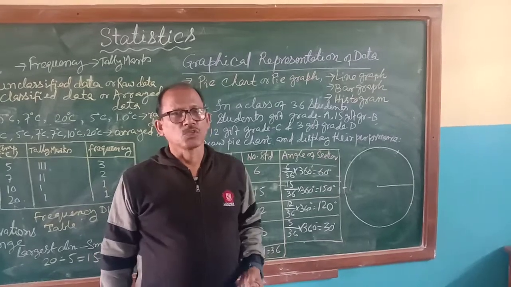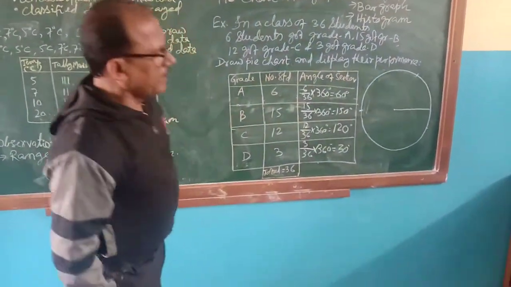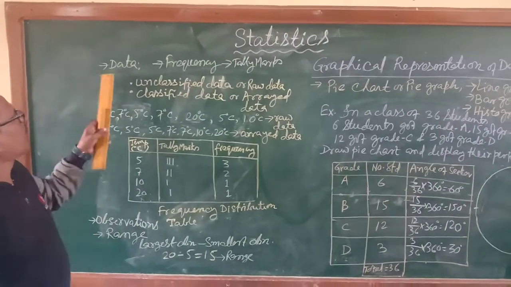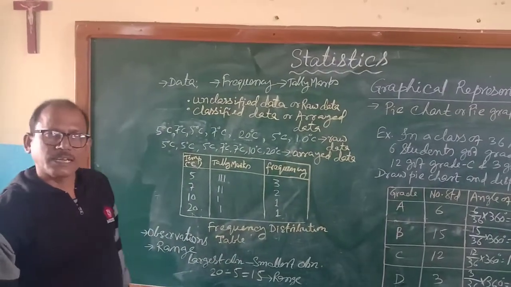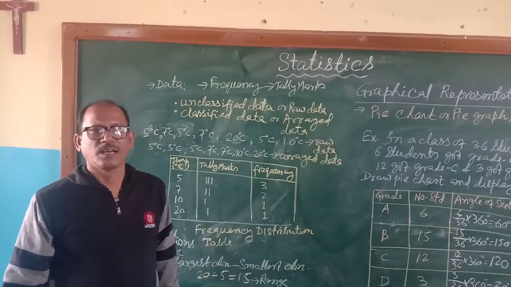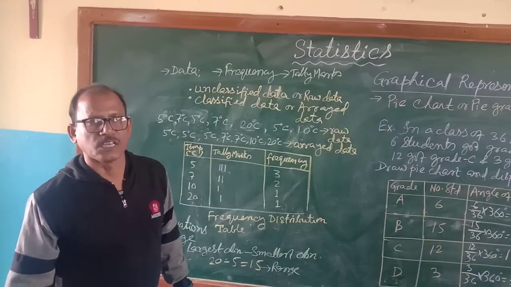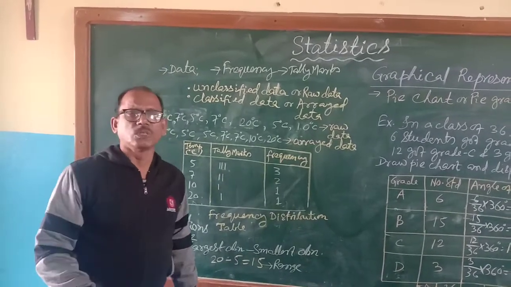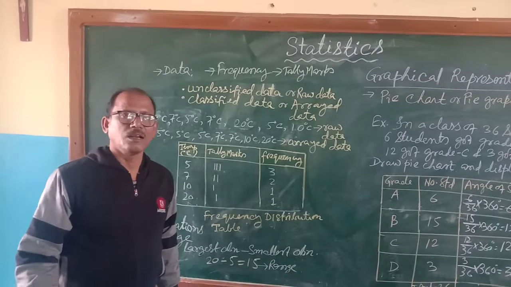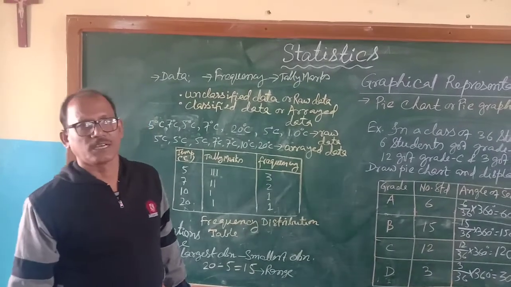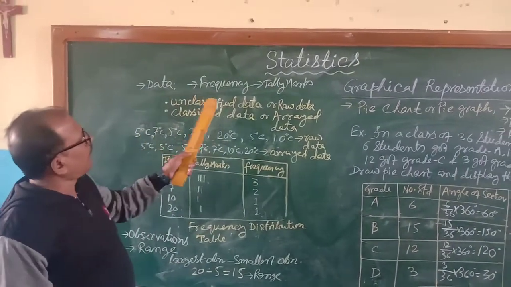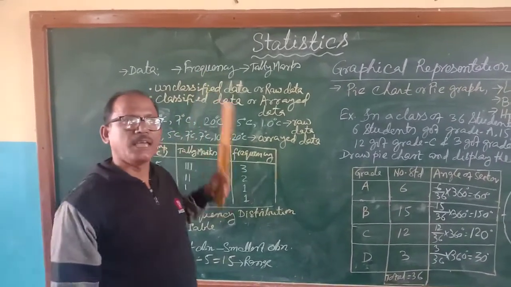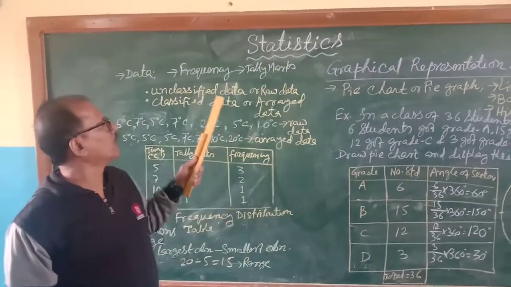You should learn it. So we begin with the main concept of this session, which is data. What do you understand by data? Data is nothing but the information you are collecting. Suppose you are taking note of the run score of Sachin Tendulkar in each innings. That run score, that 50 run or 100 run or 75 run, is the data in statistics. Then the key term is frequency. As many times as one data has been repeated, that is called its frequency.